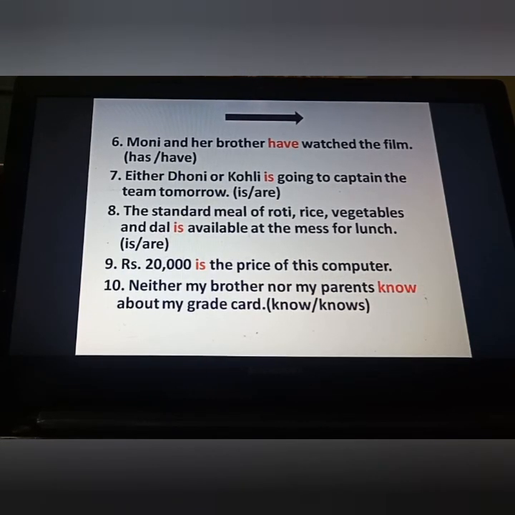Fine, students. Now, I hope you all have understood these rules clearly and you can easily use these sentences while framing a correct sentence.